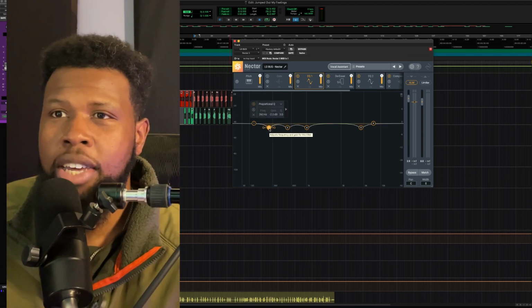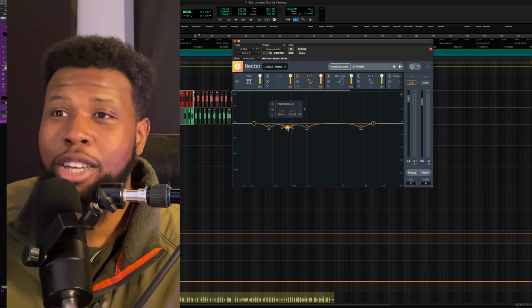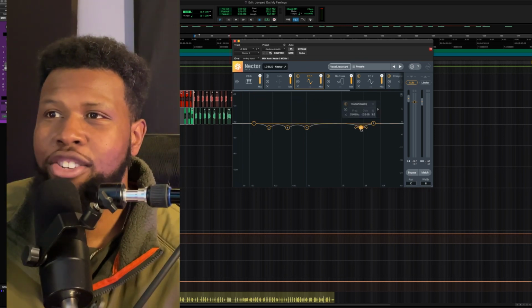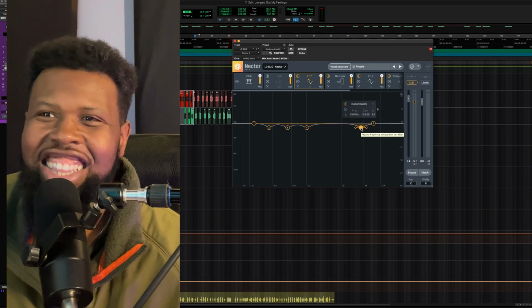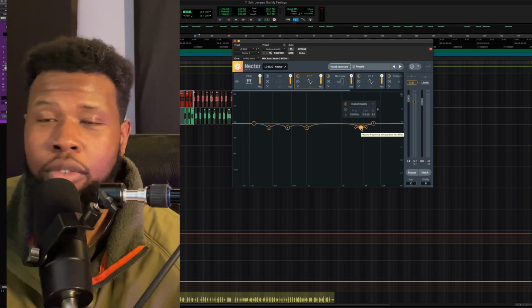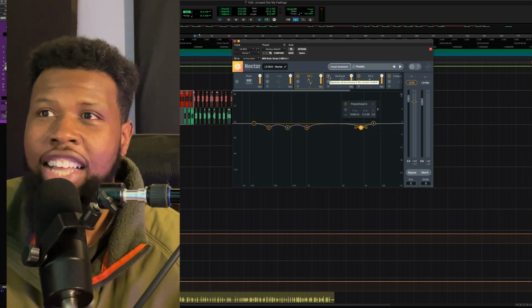They cut 2 dB at 260. They cut 2 dB at 529. They cut 2 dB at 1020. And they cut 2 dB at 548. I don't know, maybe 2 dB is the magic number, but this is all they cut. They did no kind of roll off or anything, so I'm guessing the way we rolled off the vocal when we recorded it was enough. So I like that EQ move.